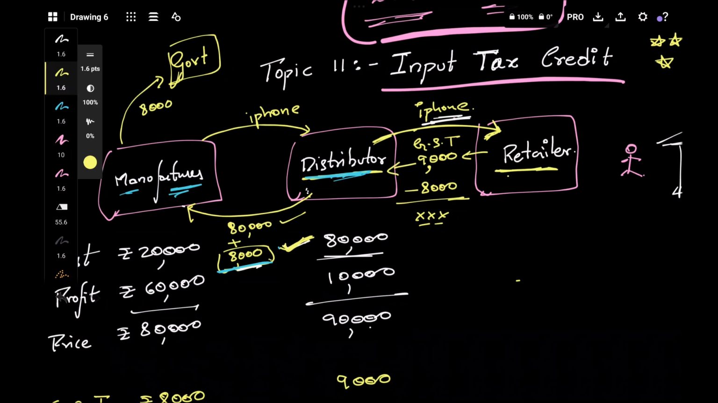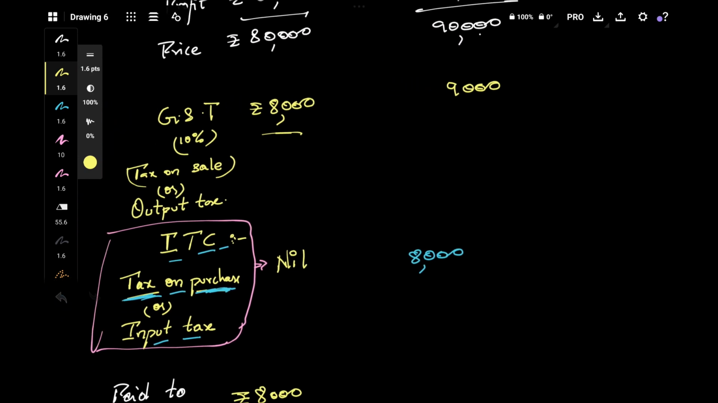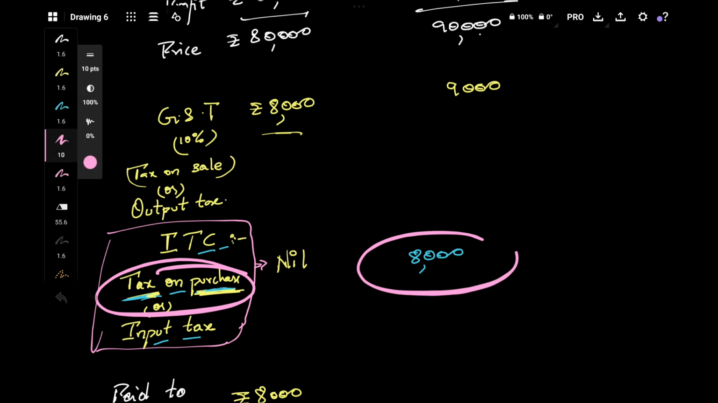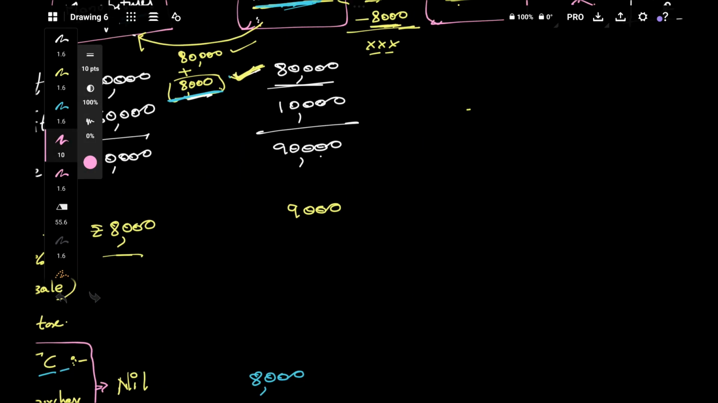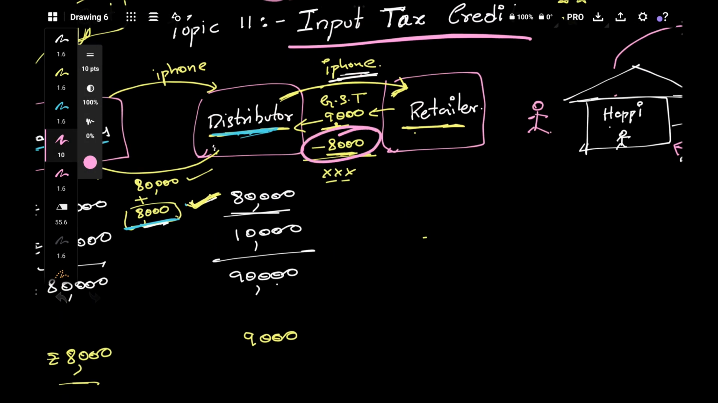From this 9,000 he will reduce the tax he has paid earlier. Did he pay any tax earlier? Yes, tax on purchase, he has paid 8,000. Please do remember. So he'll reduce the tax which he has already paid. He'll take that amount and put it in his pocket. Only the balance 1,000 he'll pay to the government.